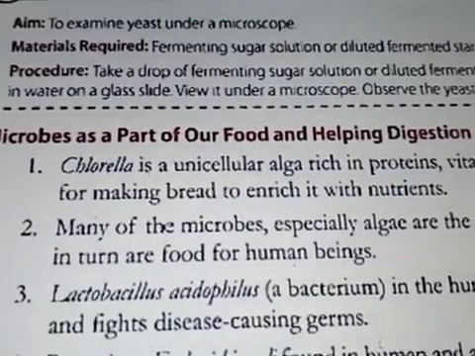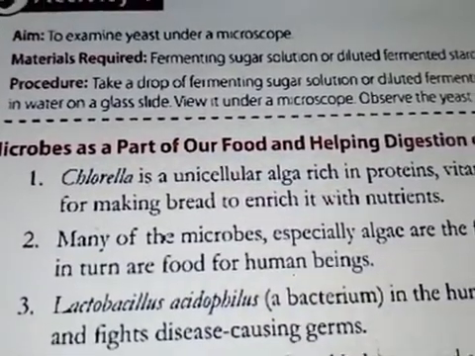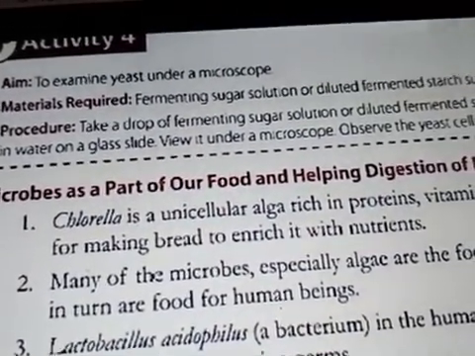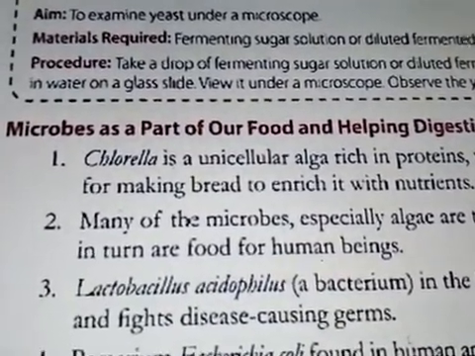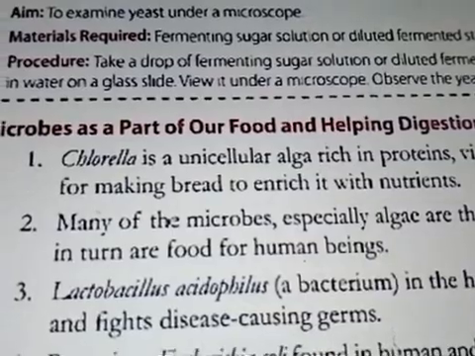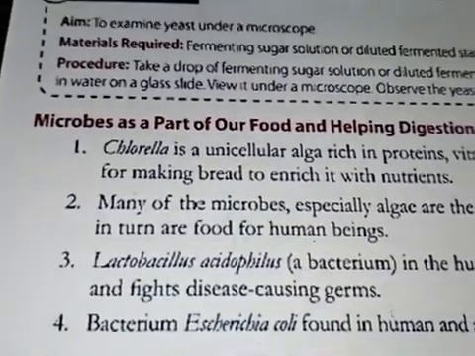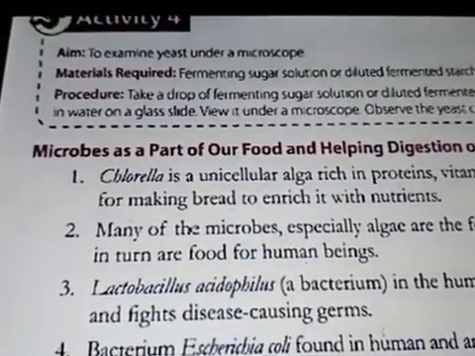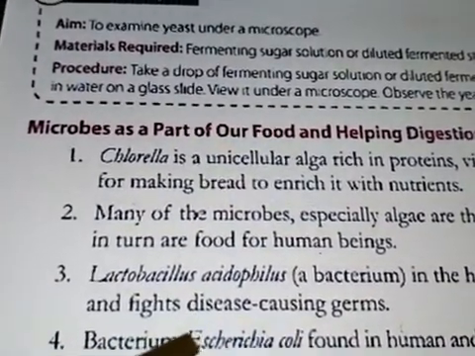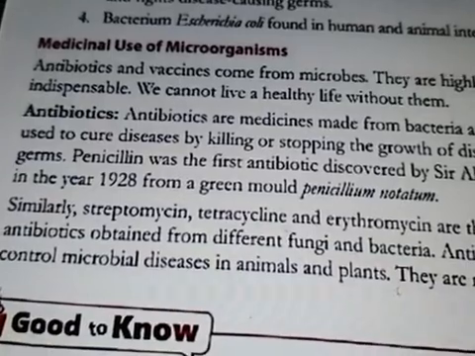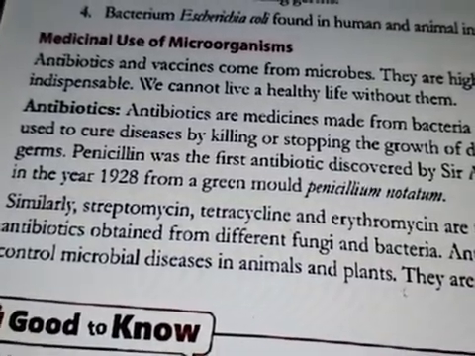Now the third one is lactobacillus. How does lactobacillus help? It helps in digestion of food and fights disease causing germs. Again here it shows that it helps in digestion of food, as well as it is a part of microbes also.